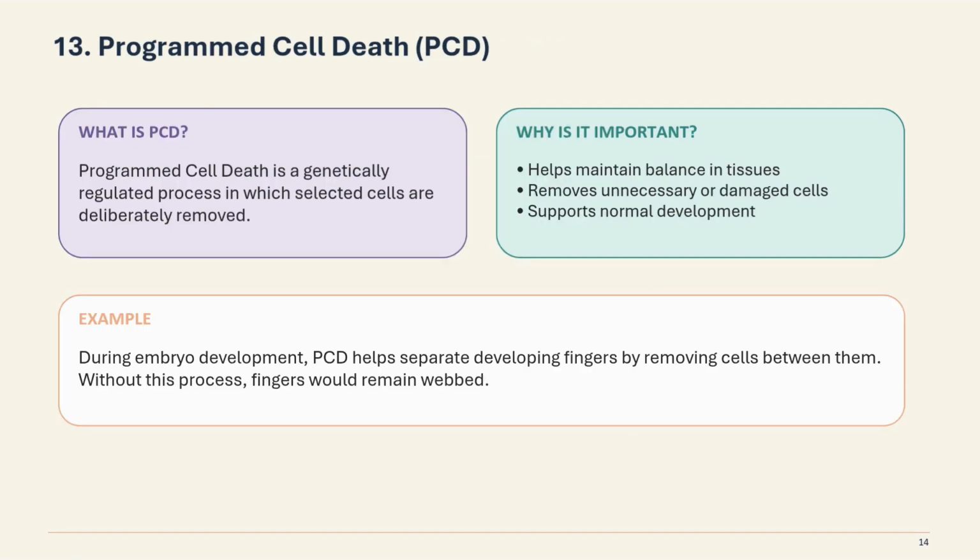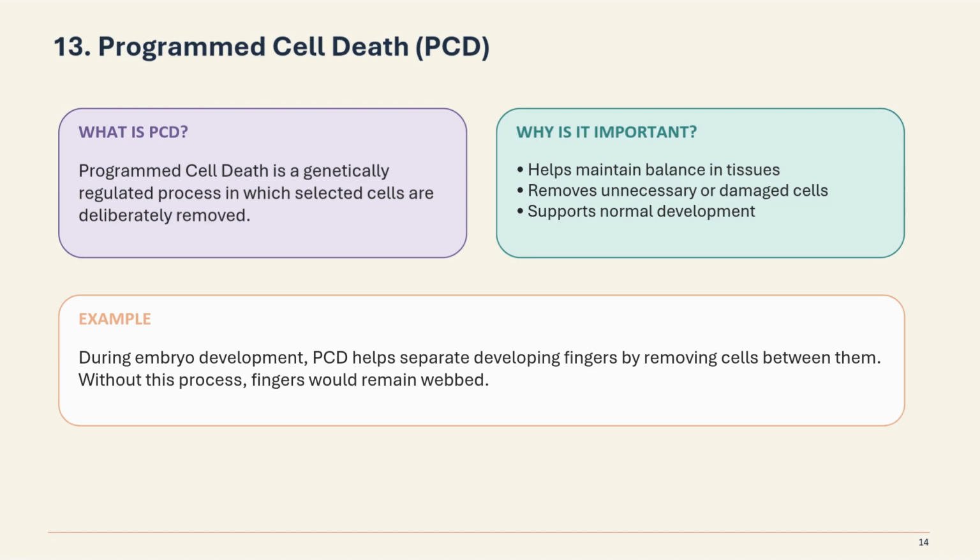Now let's see programmed cell death, PCD. PCD is programmed cell death, a genetically regulated process in which selected cells are deliberately removed. Why is it important? It's important to maintain balance in tissues, removes unnecessary or damaged cells, and supports normal development.